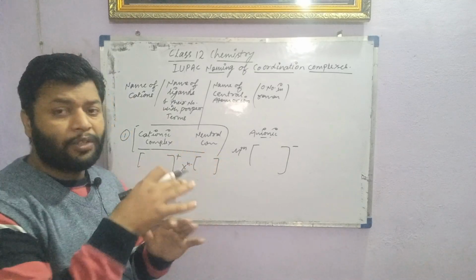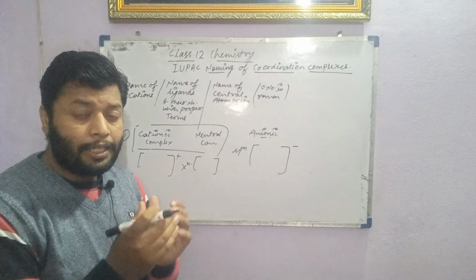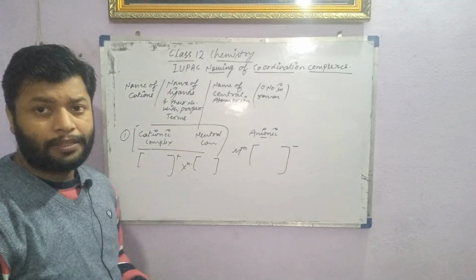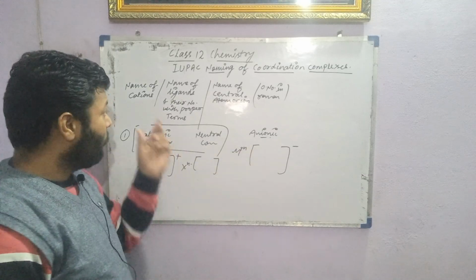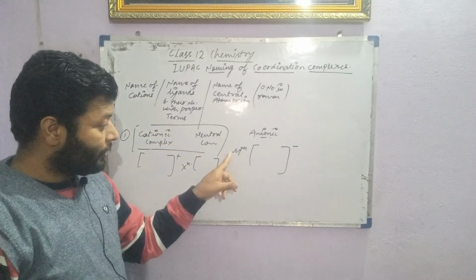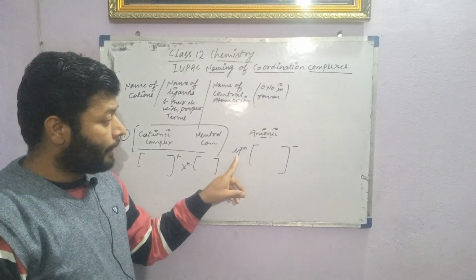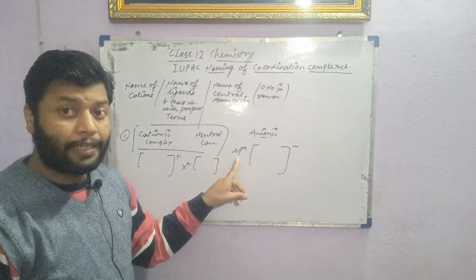Then we can mention the different naming. As I said, the common method of naming is to write the name of the cation first. You can now identify where the name of the cations comes first. You can see that in anionic complexes the cations are given first. So first we have to write the cationic name, the name of the cation.